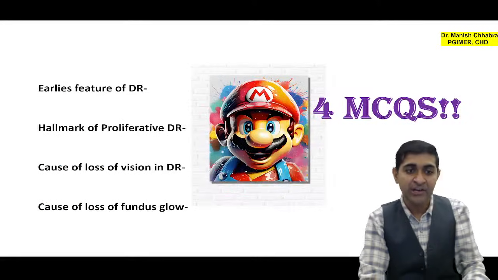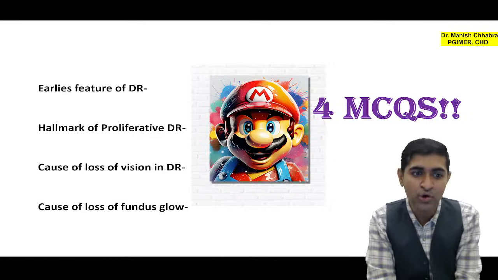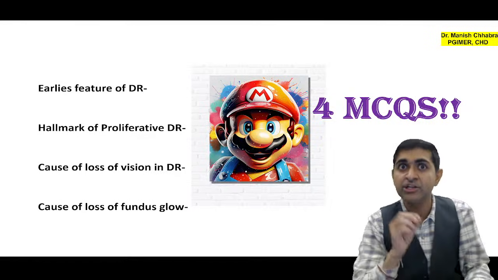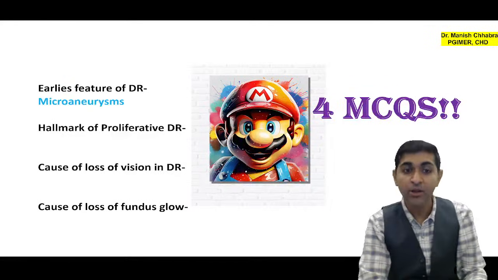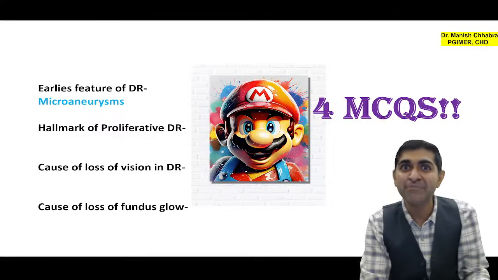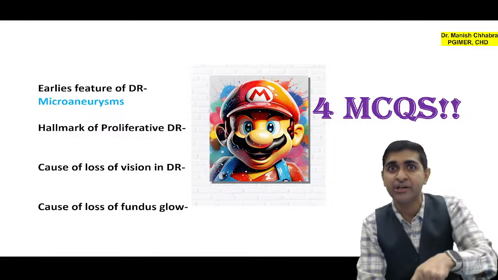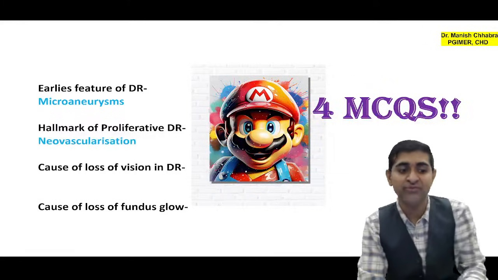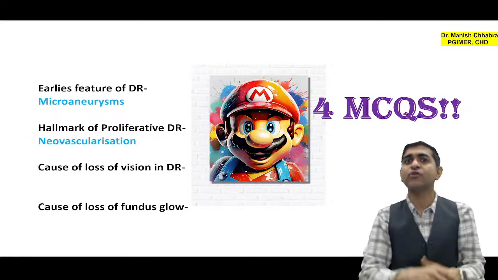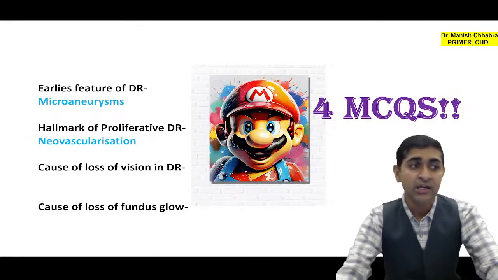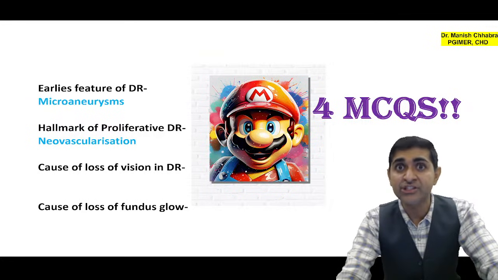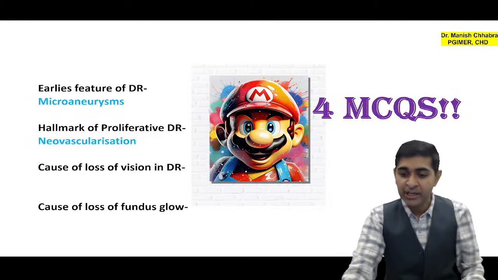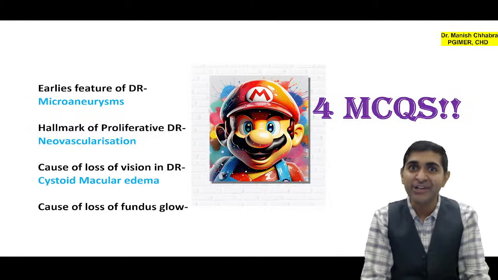Okay, all right. Now another 4 MCQs coming up your way, boys and girls. Earliest feature of diabetic retinopathy, it is your microaneurysm. Hallmark of proliferative diabetic retinopathy: proliferation means there is proliferation of vessels, that is neovascularization. Can you tell me what is the cause of loss of vision in diabetic retinopathy? Some would say, sir, dot hemorrhages. Some would say neovascularization. Some would say retinal detachment. No, it is actually cystoid macular edema.